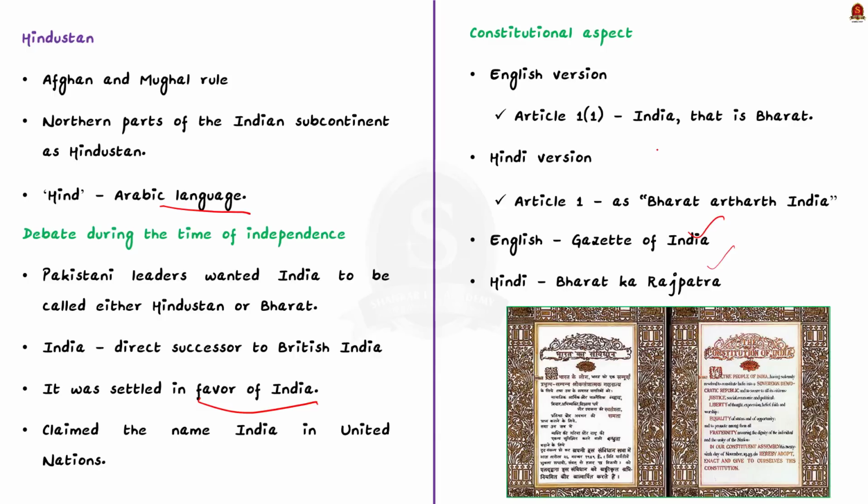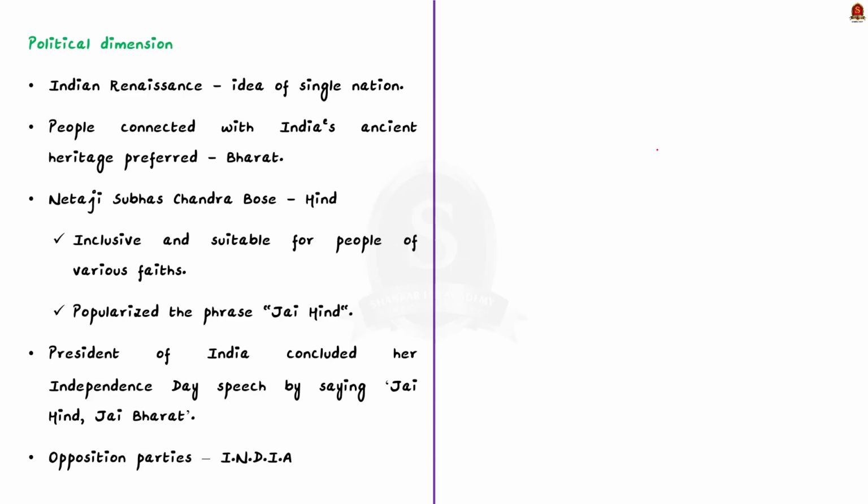Now moving on to see the political dimension. See, India's renaissance gave rise to the idea that all people in the Indian subcontinent formed a single nation.